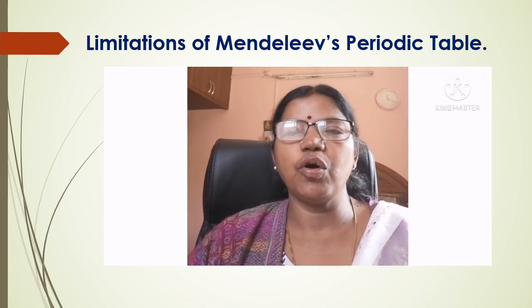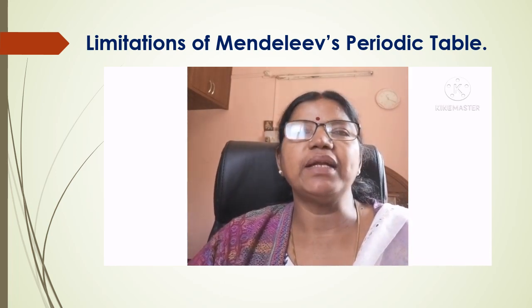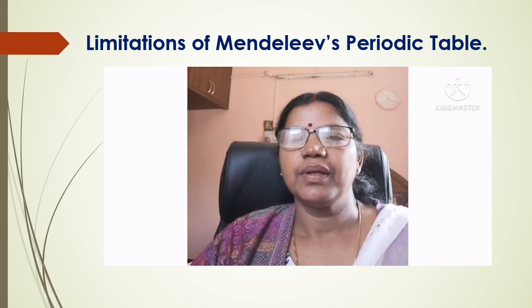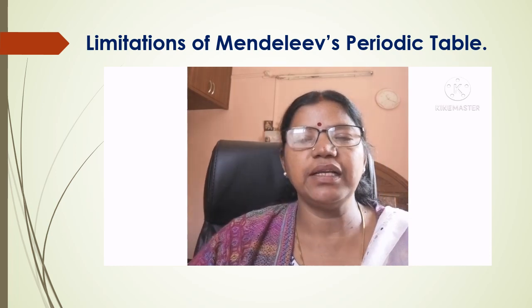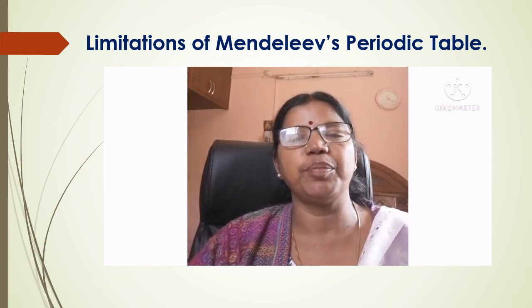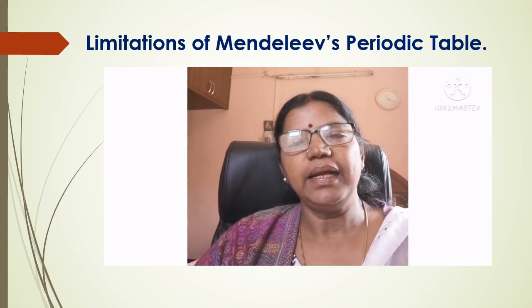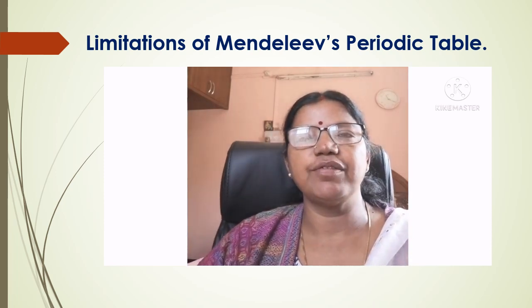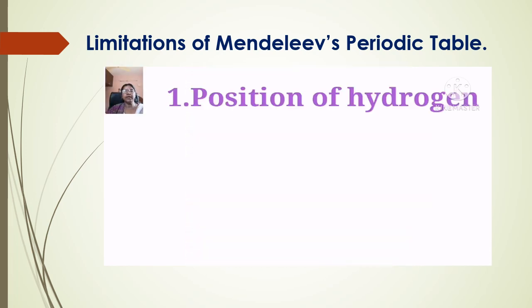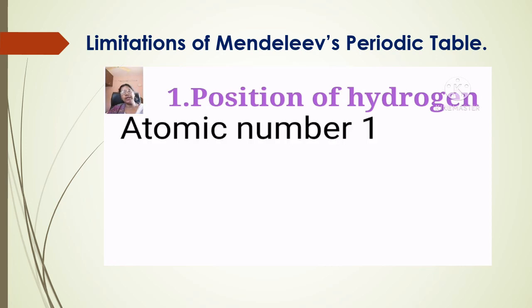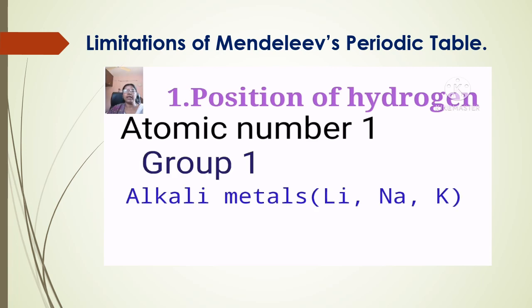Limitations, demerits, or defects of the Mendeleev periodic table. Children, no doubt, the Mendeleev periodic table helped very much in arranging the elements in groups and periods. But still, it has certain demerits or defects, or we can say drawbacks. Number one, related to the position of hydrogen. Hydrogen with its atomic number 1 is placed in group 1 along with the alkali metals because in many of its properties